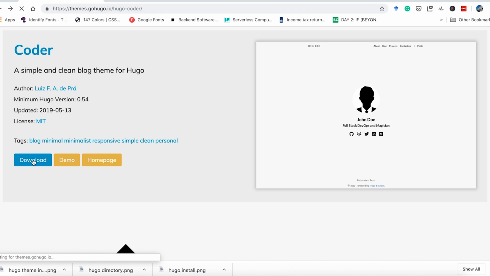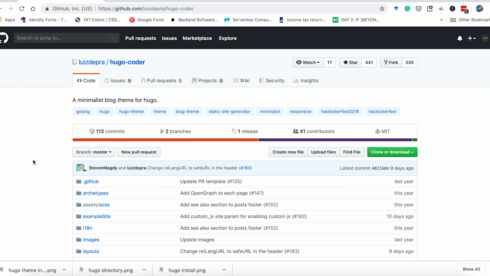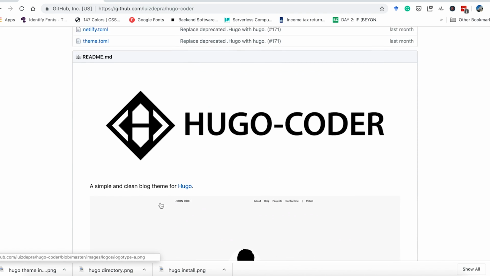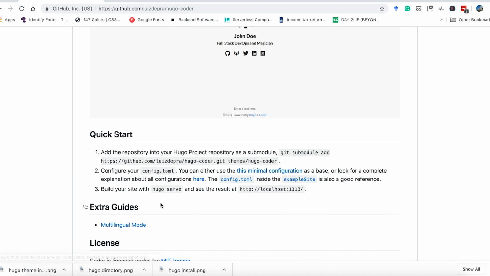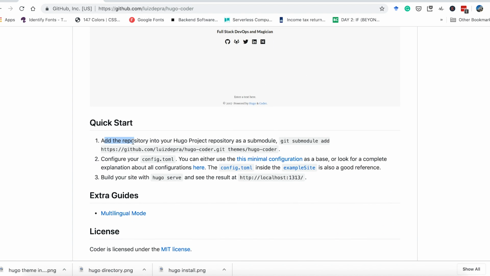Click on download and you should be redirected to a GitHub repository. We can find all the instructions to download this theme here. So the first step is adding the repository into our Hugo project as a submodule. Now I just want to draw your attention to this step.